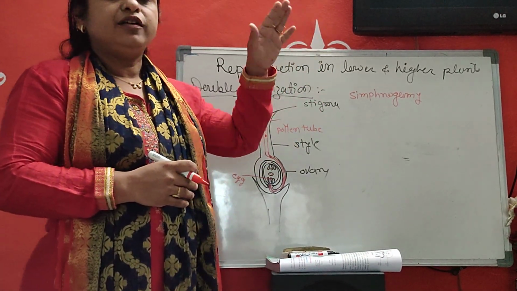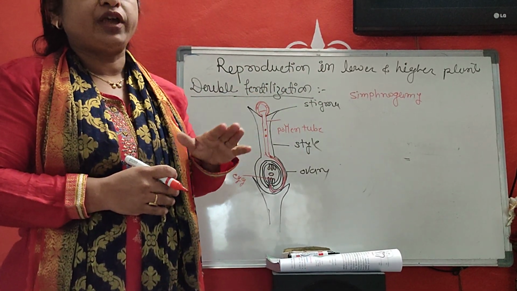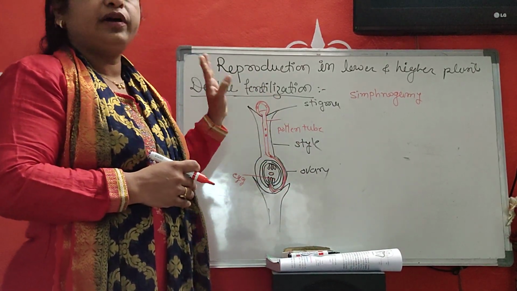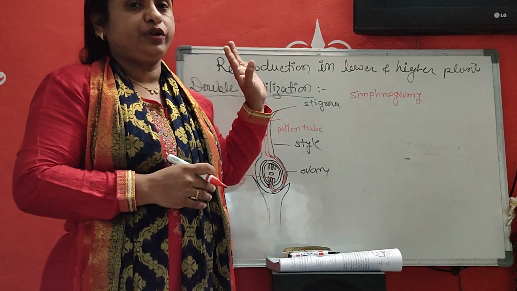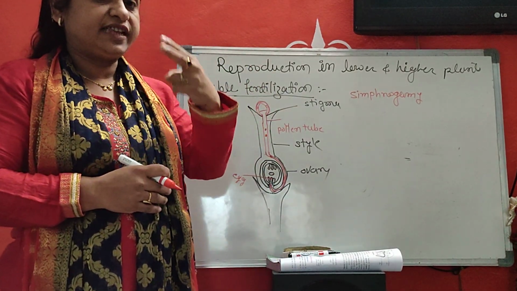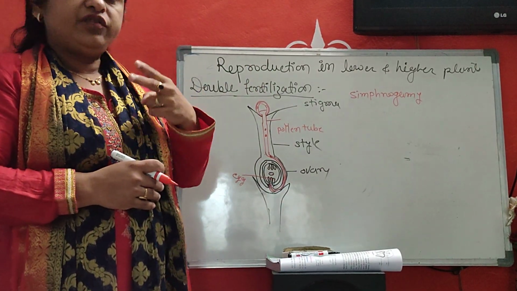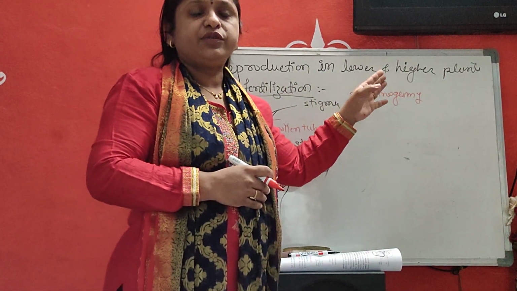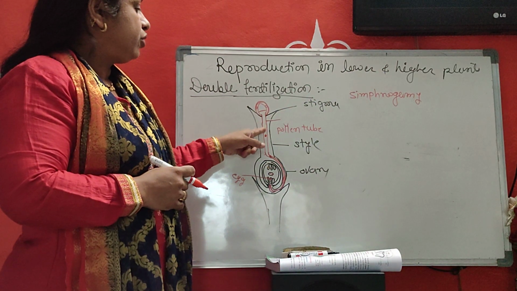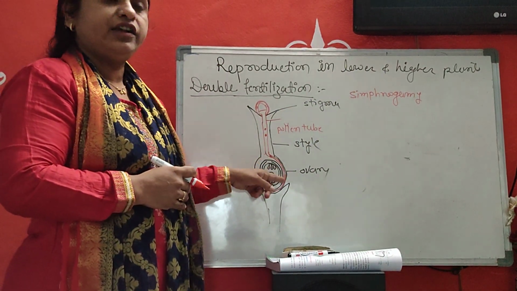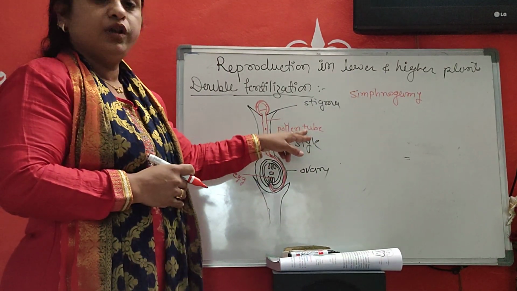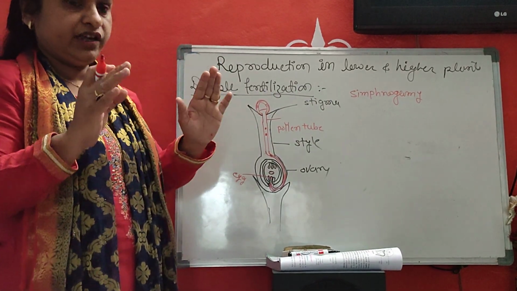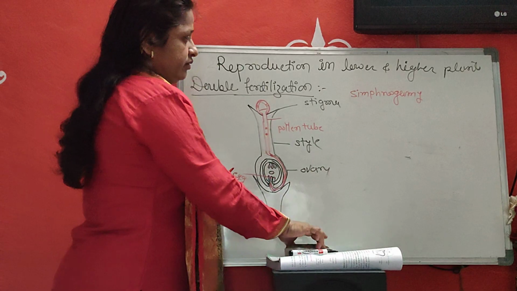Then mention porogamy: the pollen tube enters through the micropyle, which is called porogamy. Then the second important point is symphonogamy. What is meant by symphonogamy? The two non-motile male gametes carried by a pollen tube is called symphonogamy. Already you know about it.